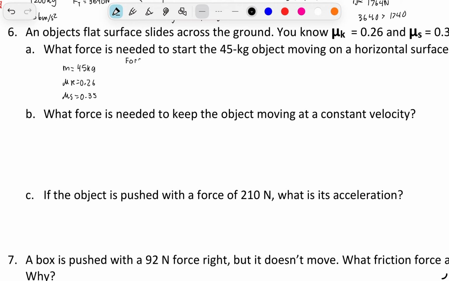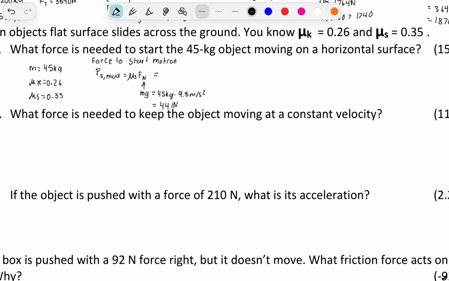In order to find the force to start motion, our maximum static friction is equal to mu s times Fn. Our normal force is equal to mg, and mg is equal to 45 kilograms times 9.8 meters per second squared, giving us 441 newtons. Now Fs max is going to equal 0.35 times 441 newtons, equal to 154 newtons. That's approximately, rounding down, 150 newtons.